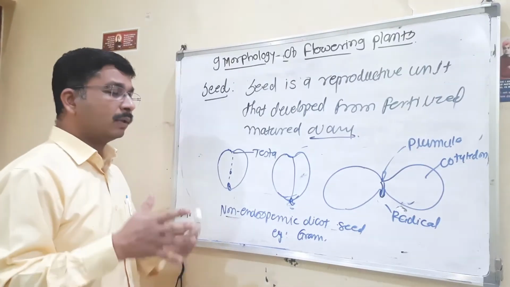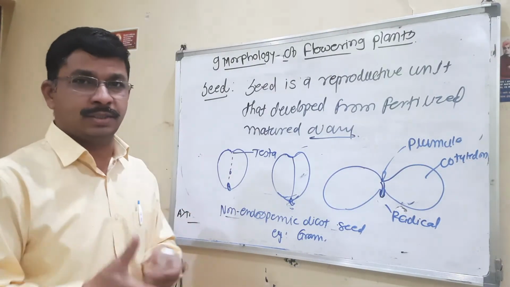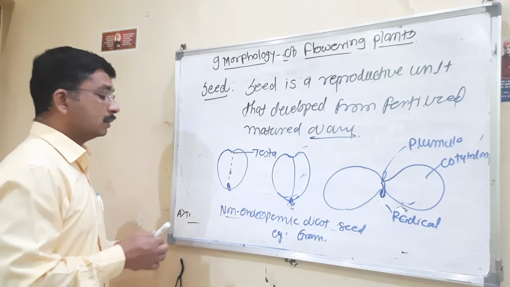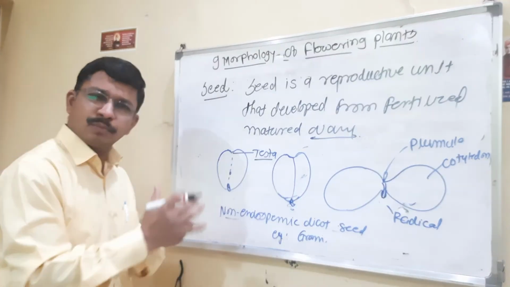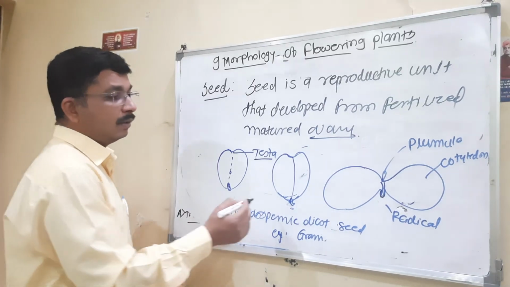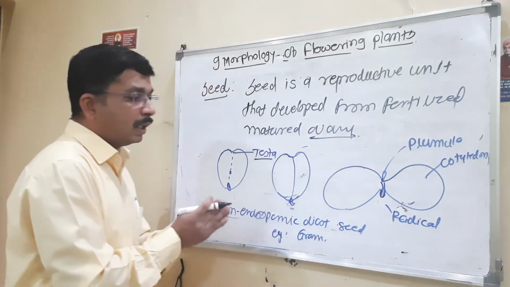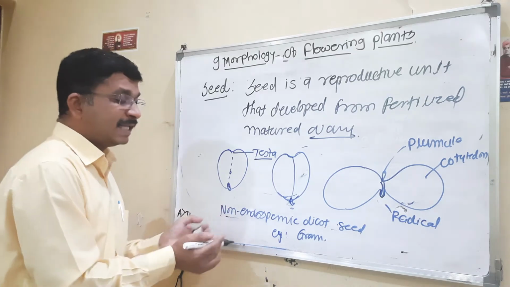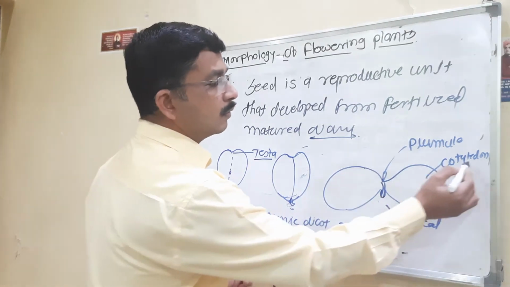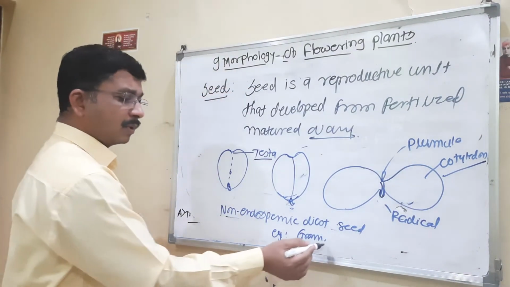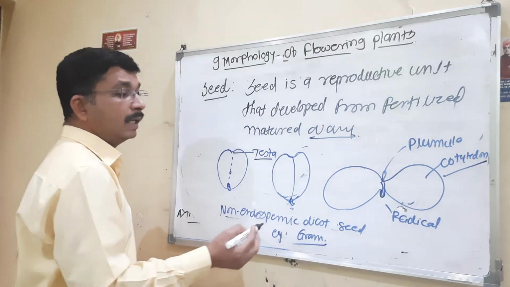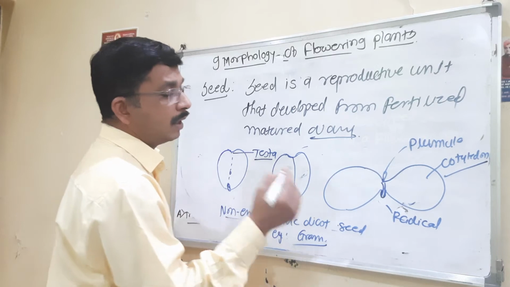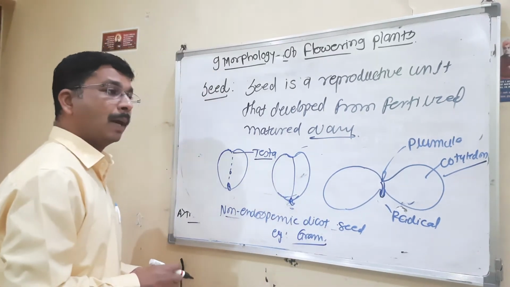The testa is a thin outermost covering. When we break that seed, we find cotyledons, because gram is a dicotyledonous seed. Inside the seed we observe the embryo.